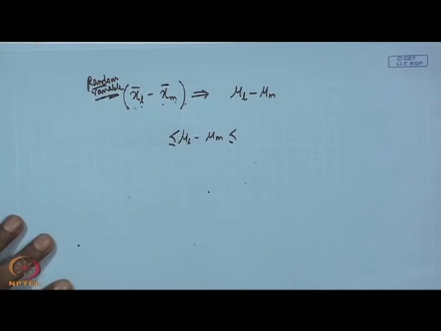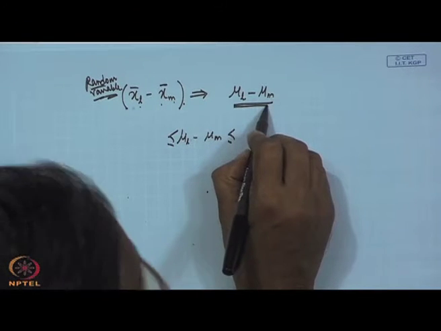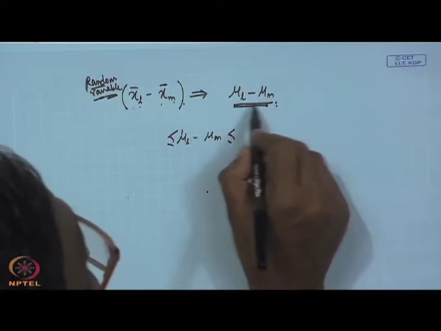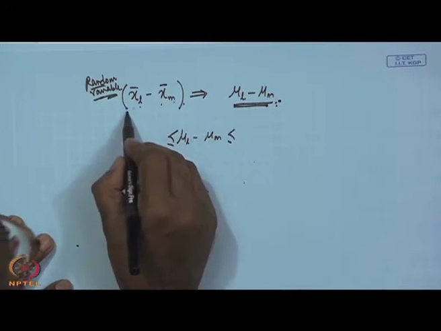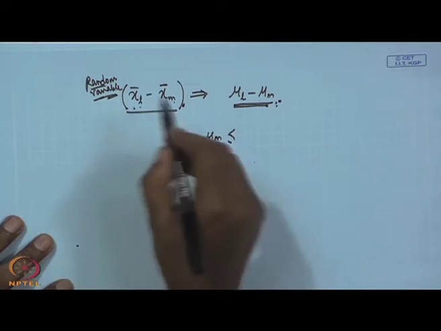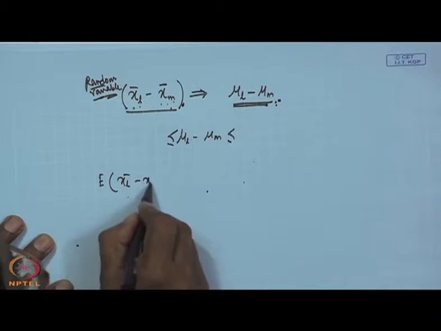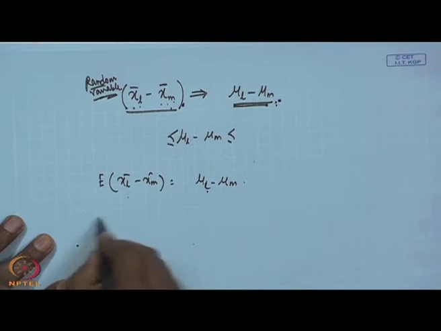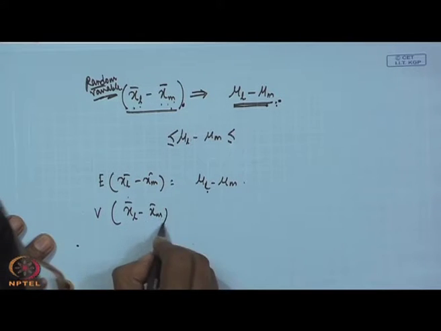Let me repeat that we are interested to know the interval estimation for the difference between two population means mu L and mu M. We will be using the statistic XL bar minus XM bar. So, what do you require to know? You require to know the expected value of XL bar minus XM bar. This will be nothing but mu L minus mu M. You also require to know the variance component of XL bar minus XM bar.